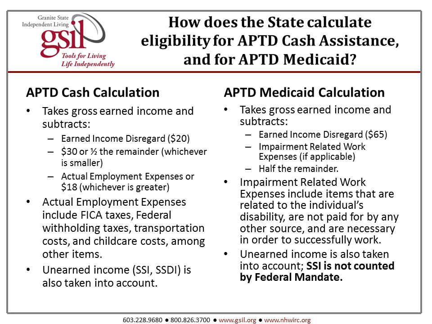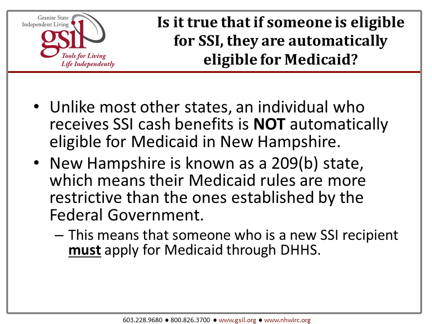For the APTD Medicaid calculation, they take the gross earned income and subtract a $65 earned income disregard, impairment-related work expenses if applicable, and half the remainder. The impairment-related work expenses include items that are related to the person's disability, are not paid for by any other source, and are necessary in order to successfully work. Unearned income is taken into account, but SSI cannot be counted by federal mandate.